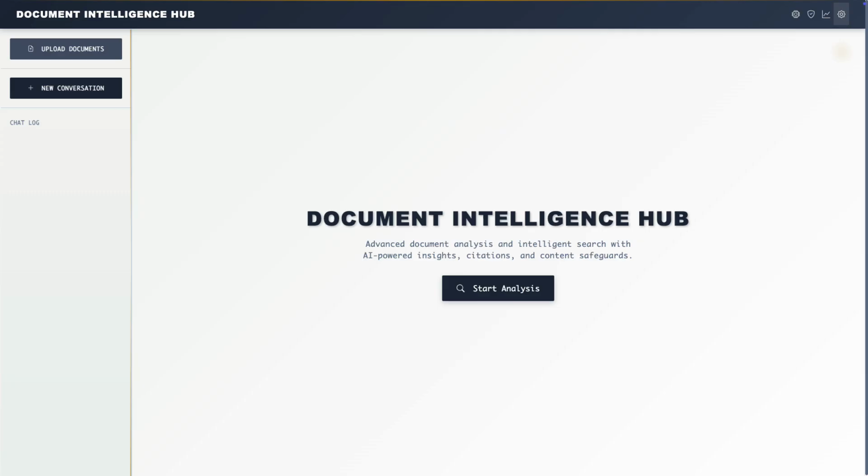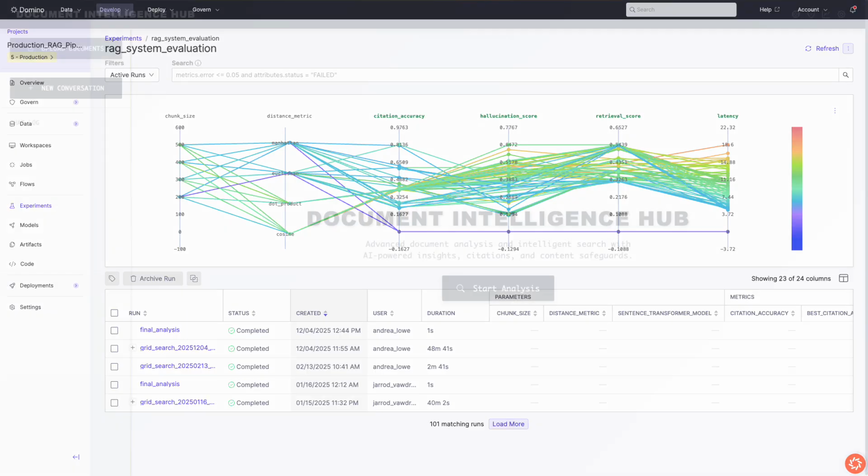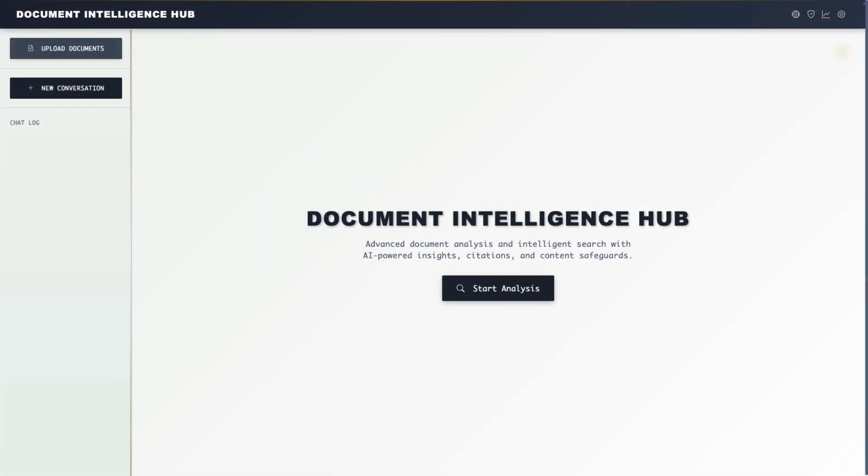We'll cover two distinct parts. First, the technical backend, the setup and configuration work that data science and engineering teams handle. And second, the end-user experience that analysts and decision-makers interact with. We'll walk through both to show how configuration changes impact result quality. Let's start with the user experience.